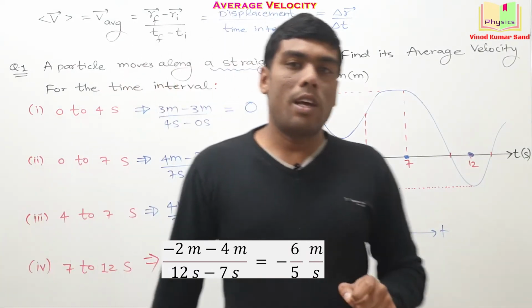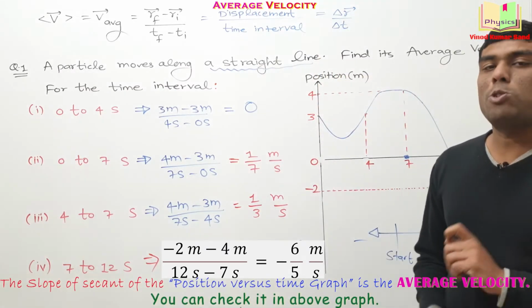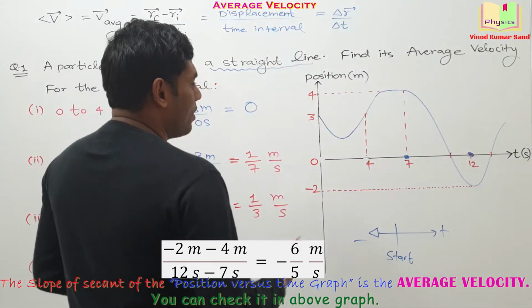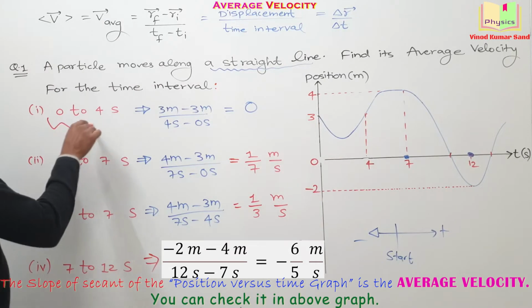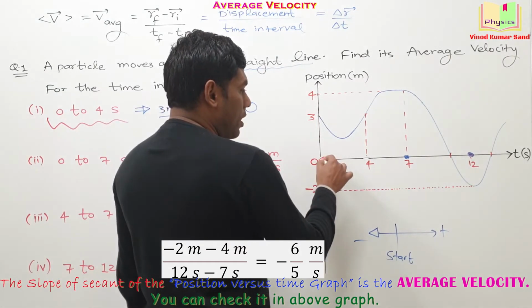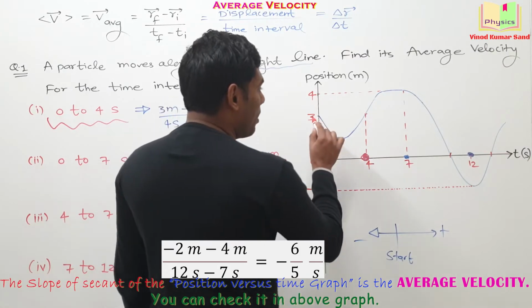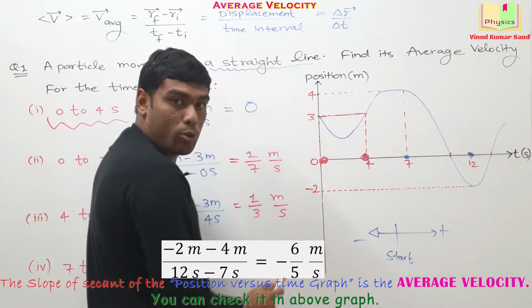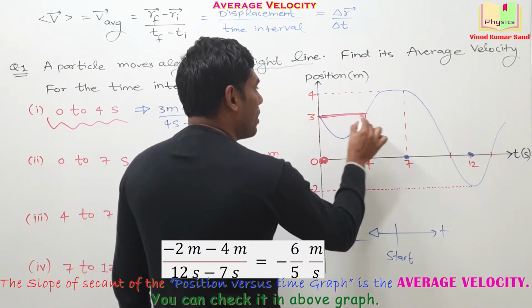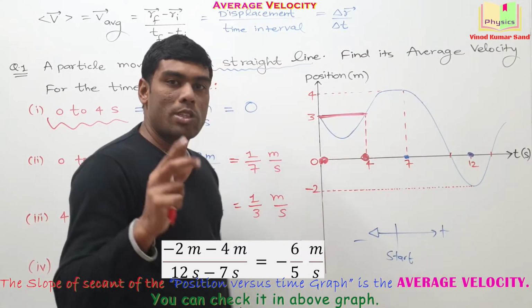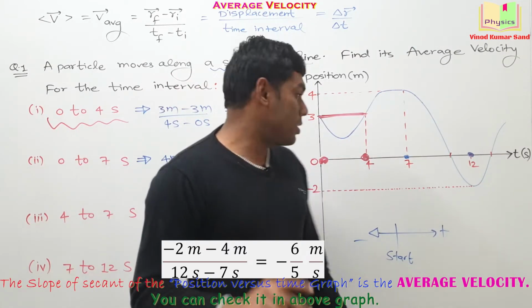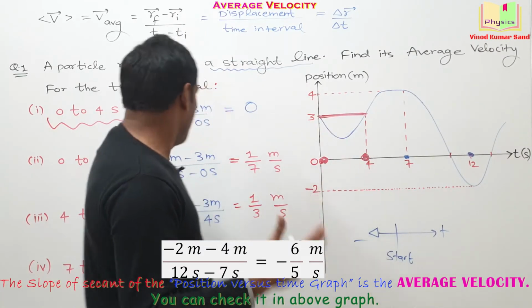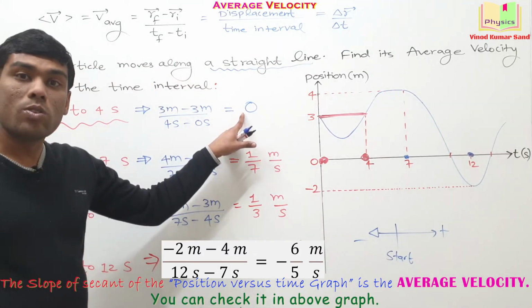Another important point was that the slope of the secant for a position versus time graph gives the average velocity. That also we can check. If you check the interval of time 0 to 4 seconds, the secant will be directed like this. Do you get it? For the time interval 0 to 4, this will be the secant. Secant is a straight line which cuts the given curve at two different points like this, and the slope of the secant here is how much? 0, and the average velocity here is also 0.